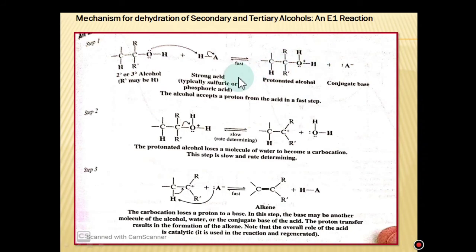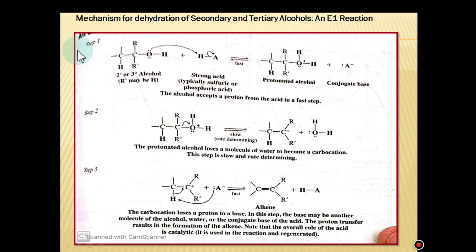On the basis of all these aspects, this is a suggested mechanism for the dehydration of secondary and tertiary alcohols, which is also called the E1 reaction, unimolecular elimination reaction. In your previous classes, you also studied SN1 and SN2, why it is called 1, why it is called 2. Similarly here, it is called E1, meaning it follows elimination unimolecular. Meaning in the rate determining step, only one substrate molecule takes part in the reaction.